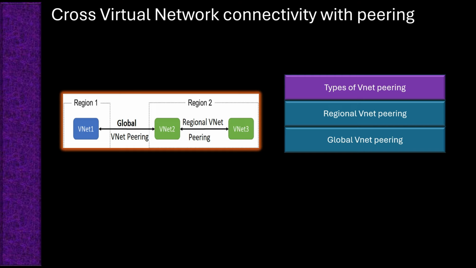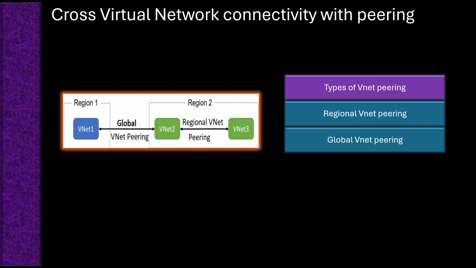How does VNet peering work? When VNets are peered, they effectively appear as one network for connectivity purposes, though each retains its own independent network management. The connection is private and secure. Traffic flows over Microsoft backbone network and avoids the public internet.